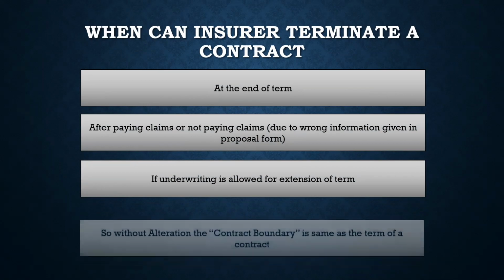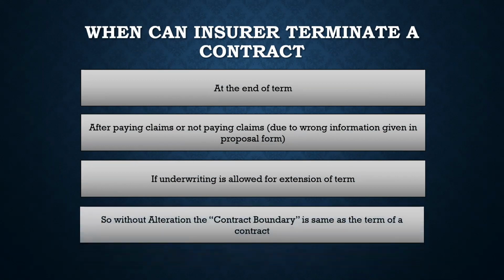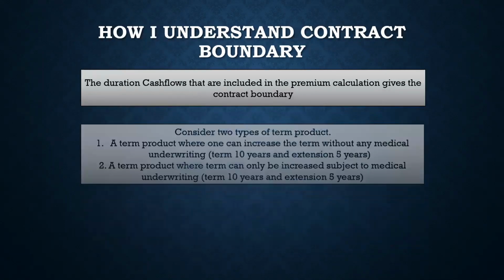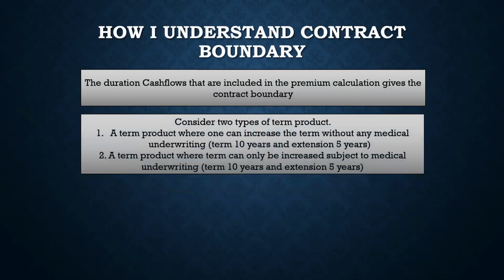And if you remember the previous video on contract boundary, there I gave two examples, which are like this. So a term product where one can increase the term without any medical underwriting, right? And a term product where the term can be increased subject to medical underwriting. Two types of products.